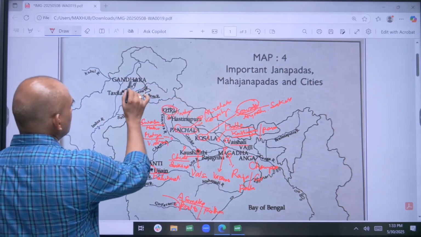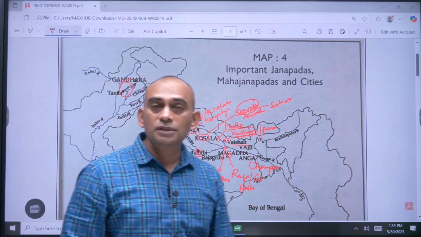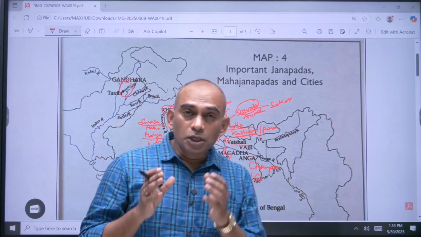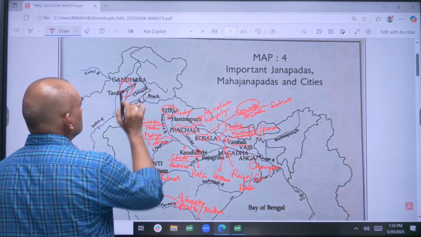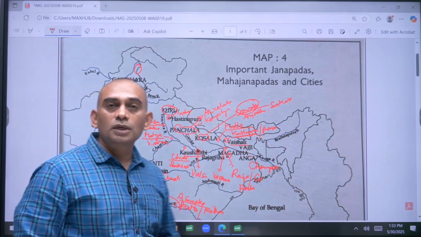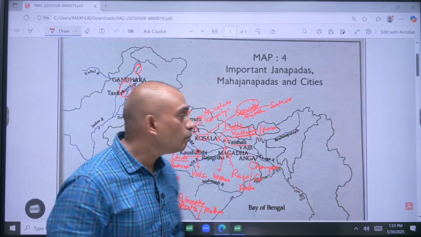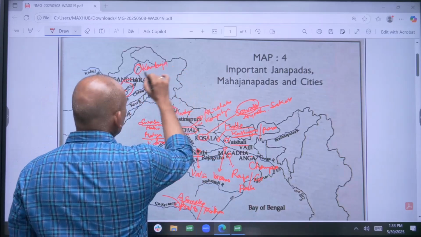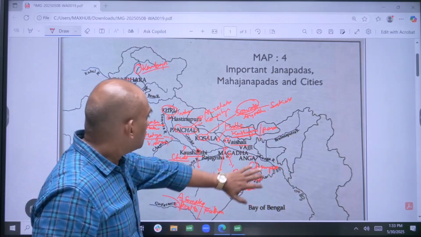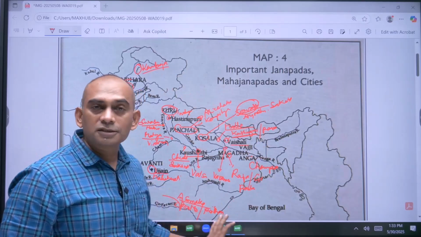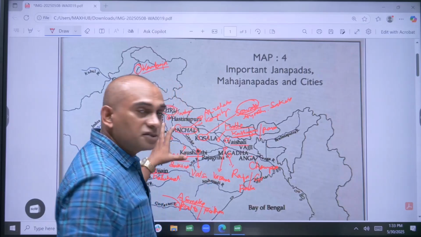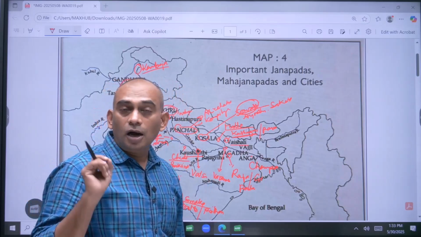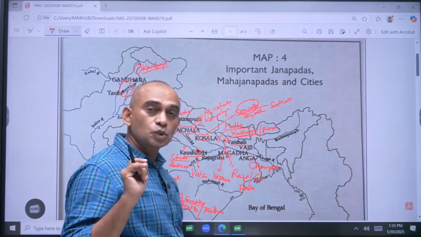And look at this region. Gandhara was located in the northwestern part of the subcontinent. Its capital was Takshashila. And in and around the Kashmir region, Kamboja was another important Mahajanapada. So these are all 16 Mahajanapadas, that means Shodasa Mahajanapadas listed in the Anguttara Nikaya of Sutta Pitaka.